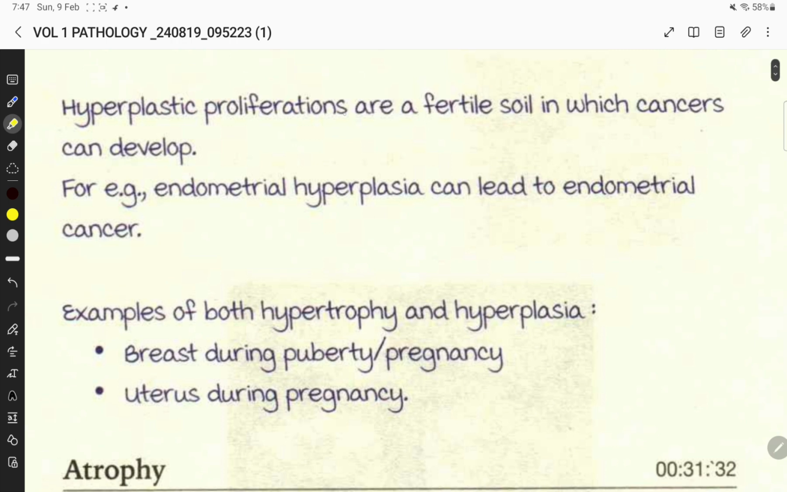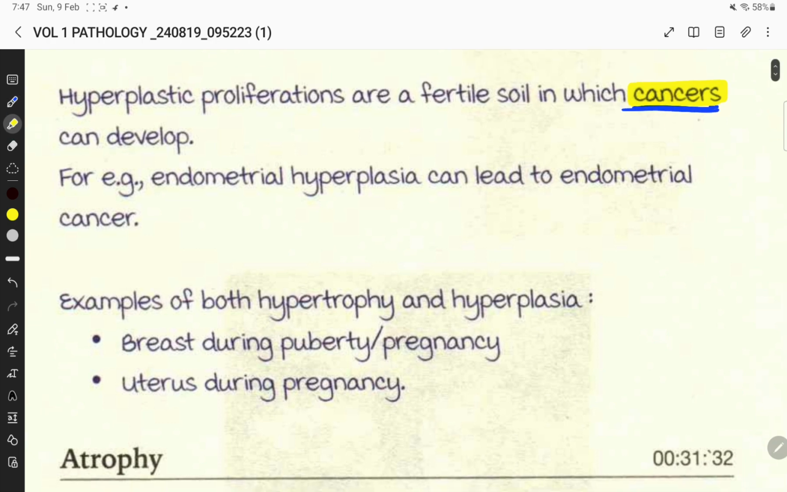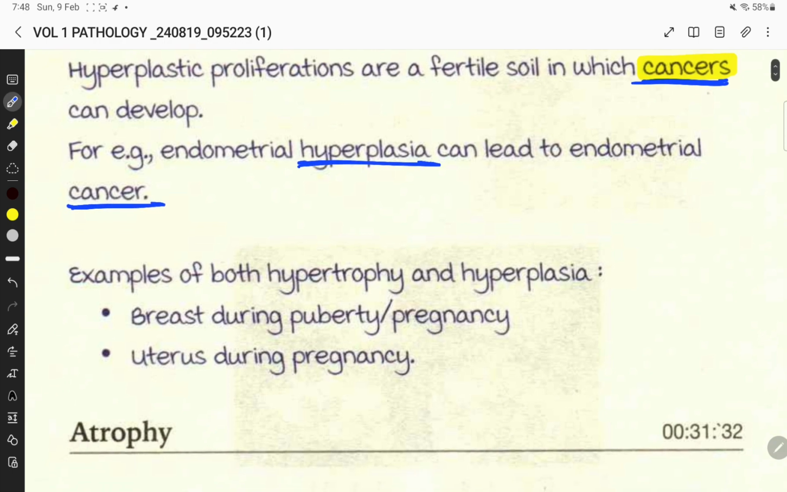Hyperplastic proliferations are a fertile soil in which cancers can grow. For example, endometrial hyperplasia can lead to endometrial cancer.